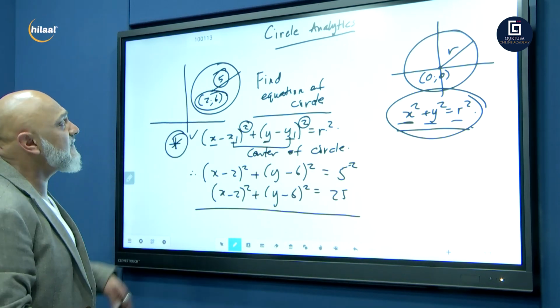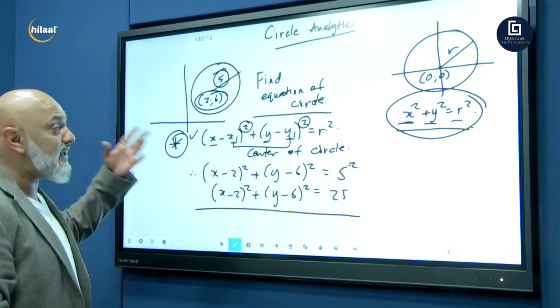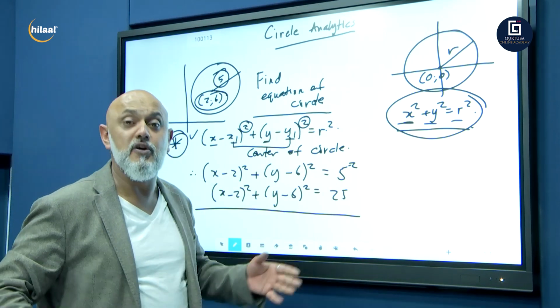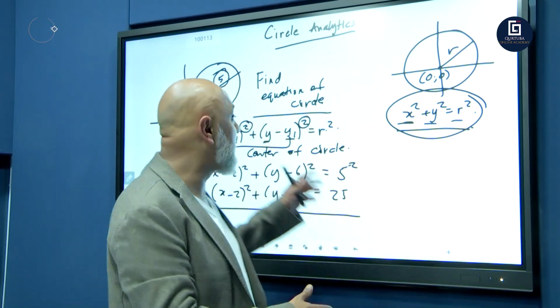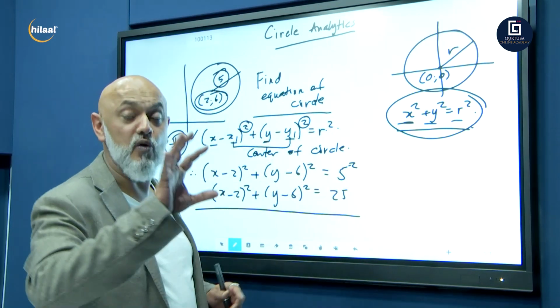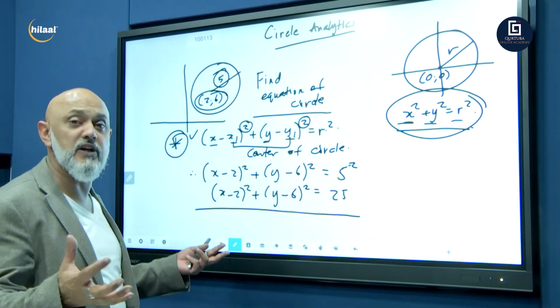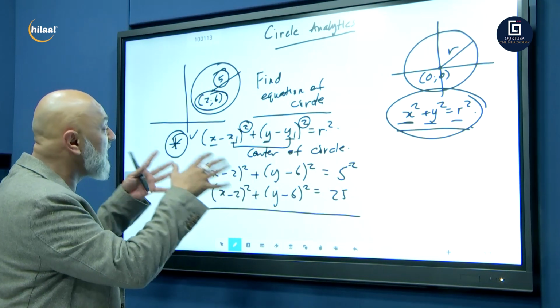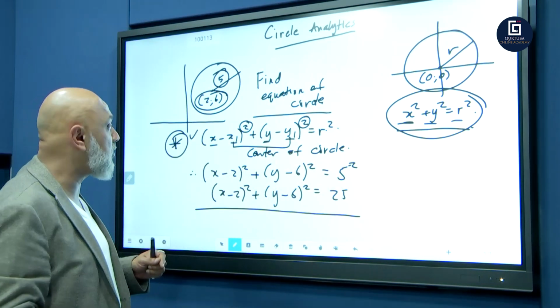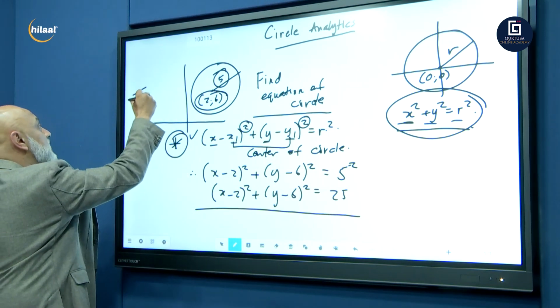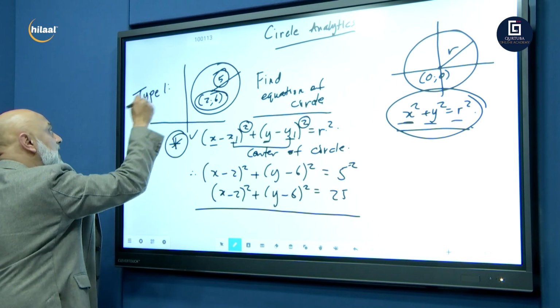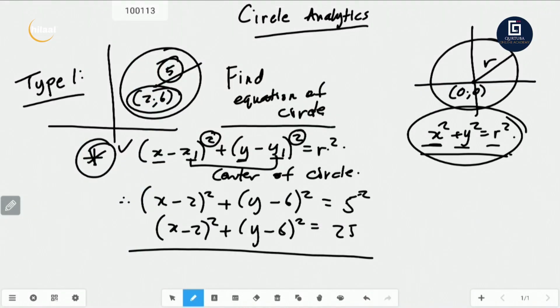This is type 1. This is your very basic, very elementary, but you need to know it because once we start doing the higher order application problems, we're definitely going to need all of this in order to apply it. So this is all your foundation. This is your tools, your building blocks to answer those big questions. So make sure you understand this one. This one is called type number 1. So let's put there type 1, finding the equation of the circle, and there we go.